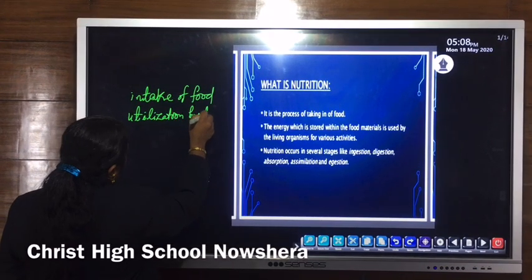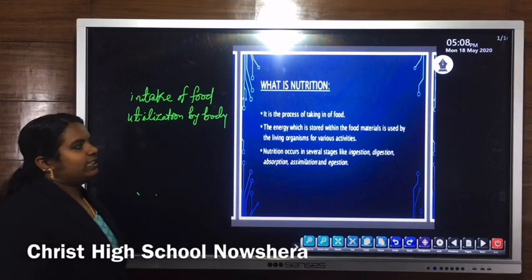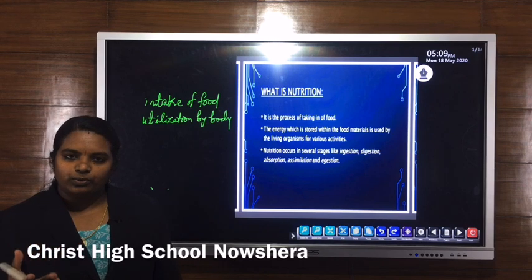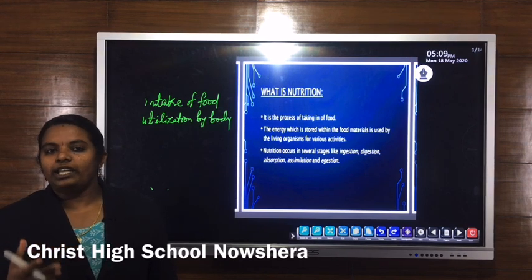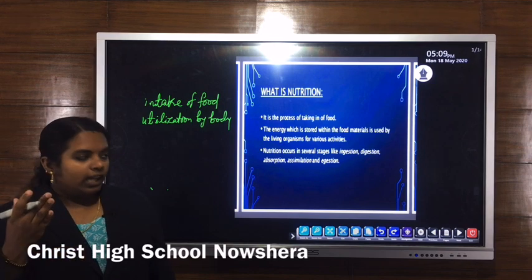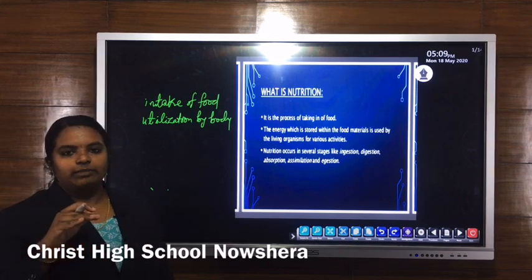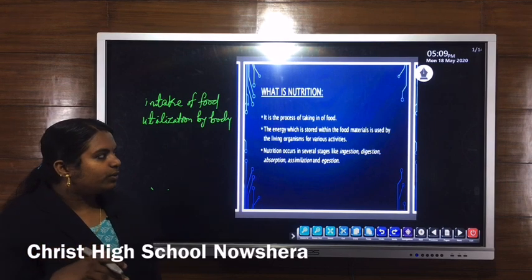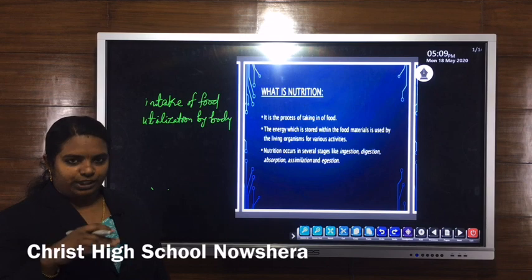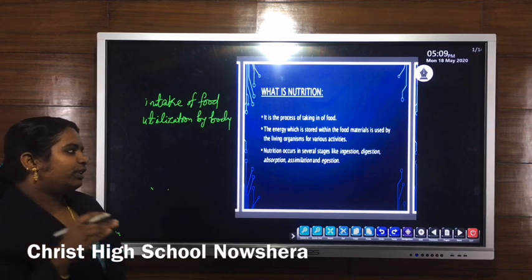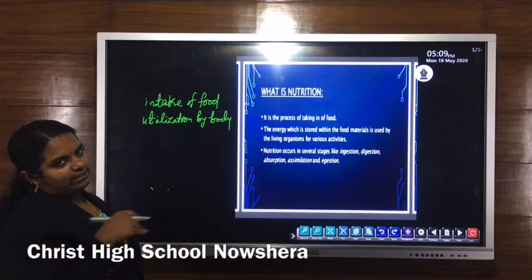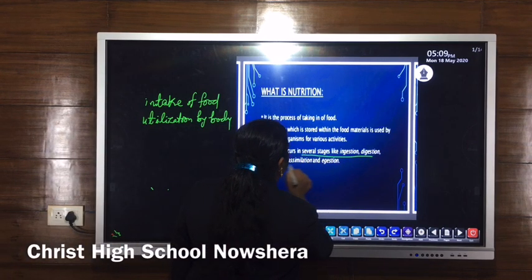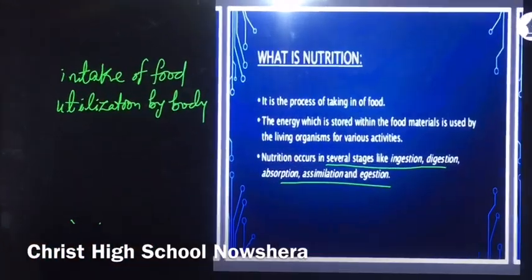So we can see that nutrition is the process of taking enough food, or the process of intake of food as well as its utilization by different body cells. Different food items contain different types of nutrients. After the intake of food, during the process of nutrition, we utilize these different food materials in our body cells. Nutrition also involves different steps or stages, like ingestion.